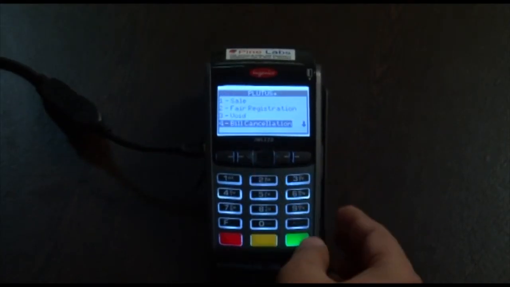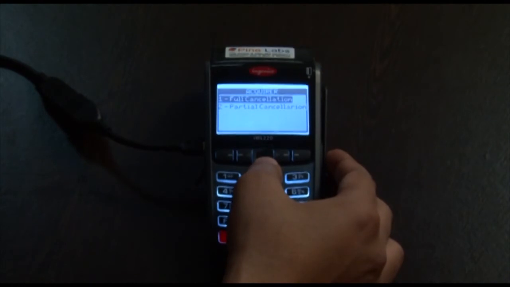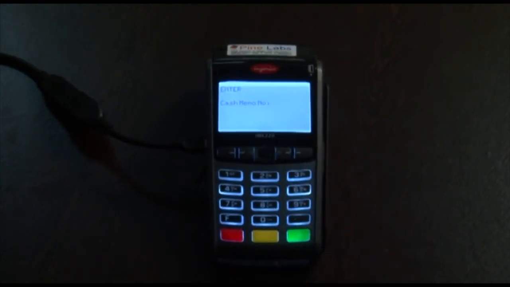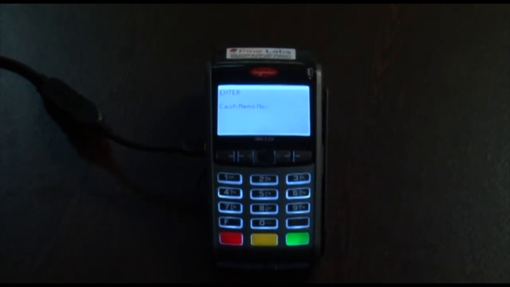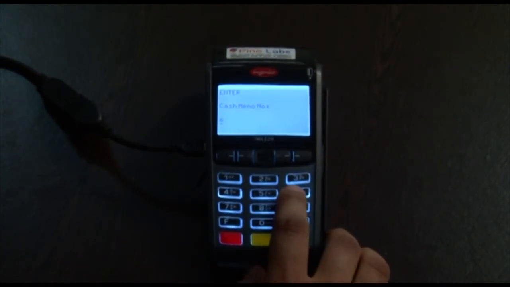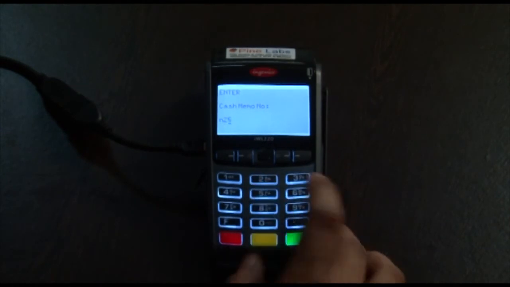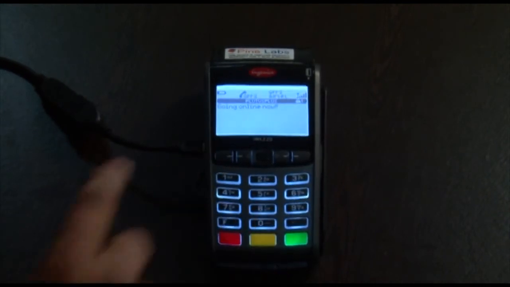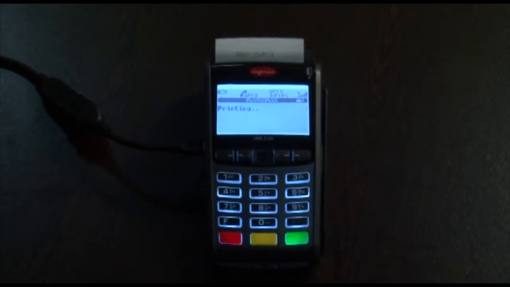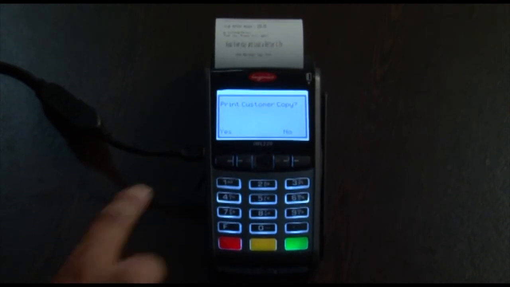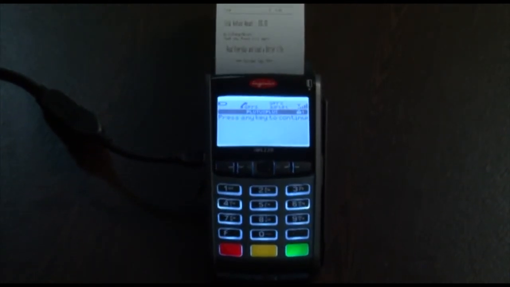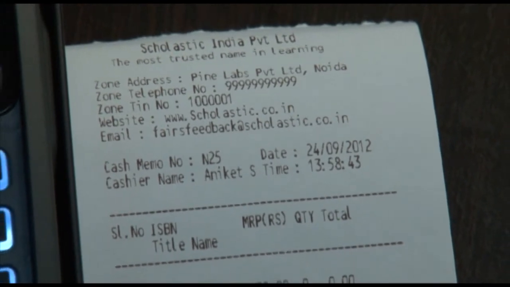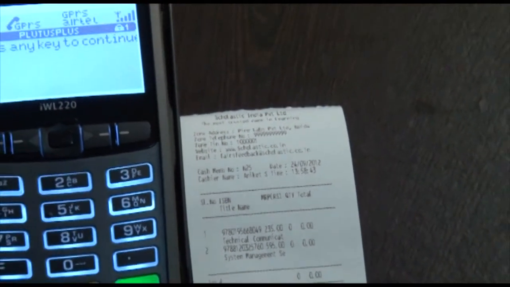A bill cancellation is a transaction where a customer, after purchasing a book, will come back to return all the books and request a bill cancellation. A bill can be cancelled only till a book fair is operational. The cashier will enter the invoice number and initiate bill cancellation. The billing server will validate the invoice number and approve the bill cancellation. If the invoice number is not found, an appropriate error message will be displayed. A charge slip will be printed with details of invoice number and amount which the customer has to sign.